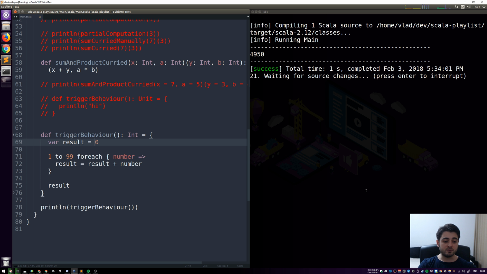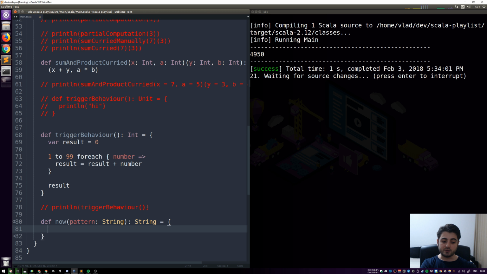Let's have another example for breaking referential transparency. Let's comment this out, and let's have a function now which is going to take a pattern, which is going to be a string, and it's going to produce a string with the current time. In fact, we did this already in another video. First, we're going to create a formatter, which is going to come from java.time.format.